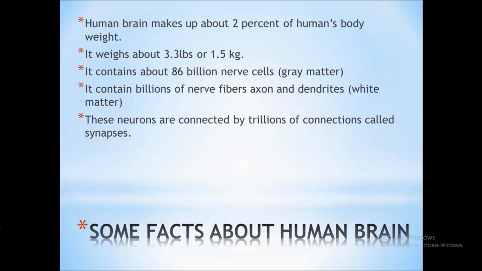These neurons are then connected by trillions of connections which are called synapses. What is synapse? Synapse is a junction between the two neurons. It is a connection between the two neurons which makes the network of the neurons in your nervous system.